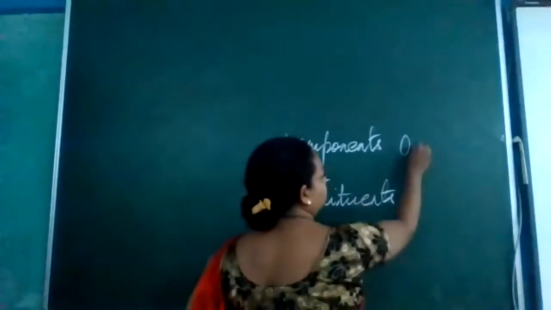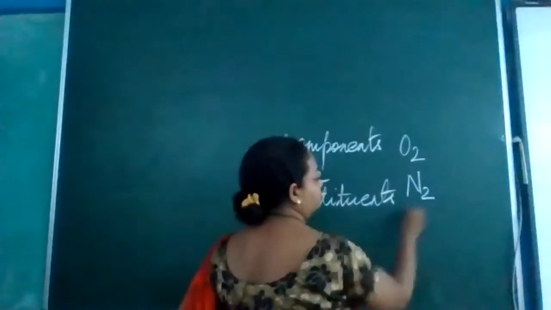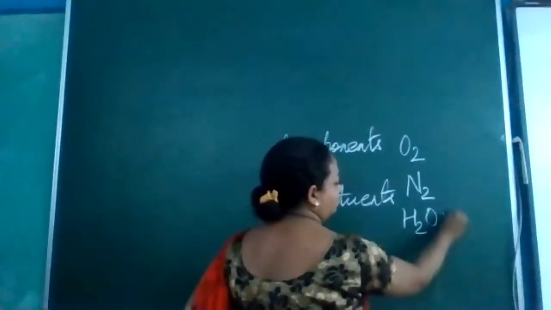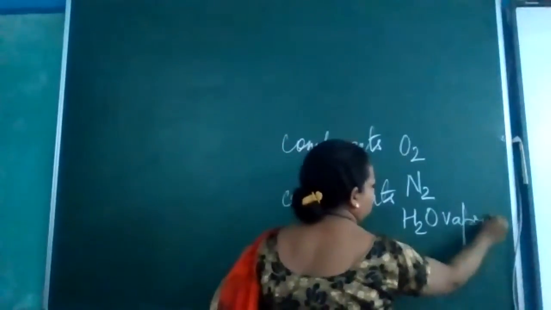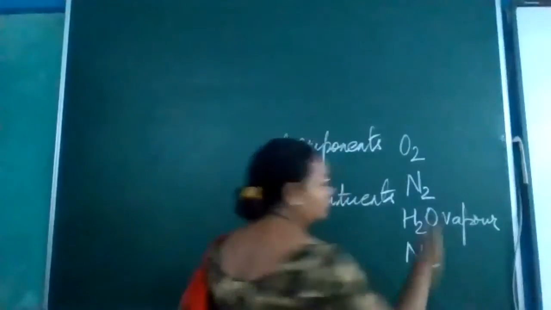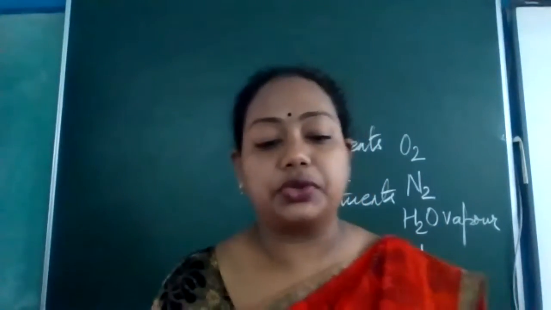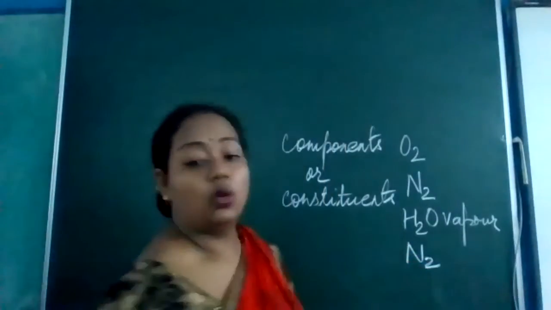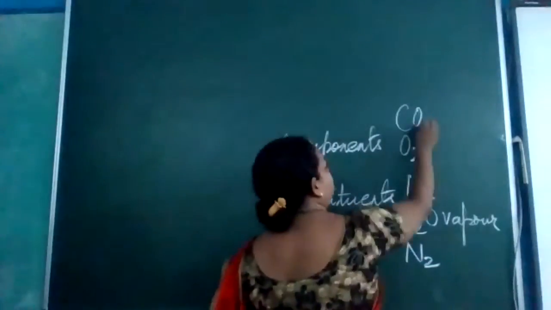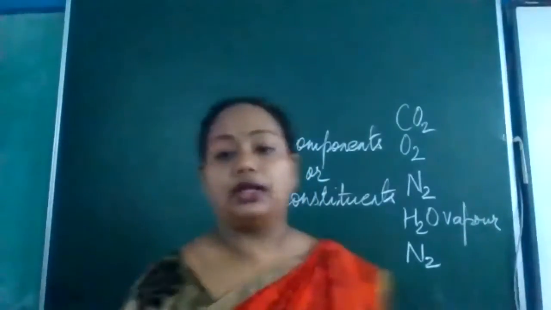What are those components? And there are many more substances present. Okay, like oxygen, nitrogen, carbon dioxide, water vapor, dust particles.